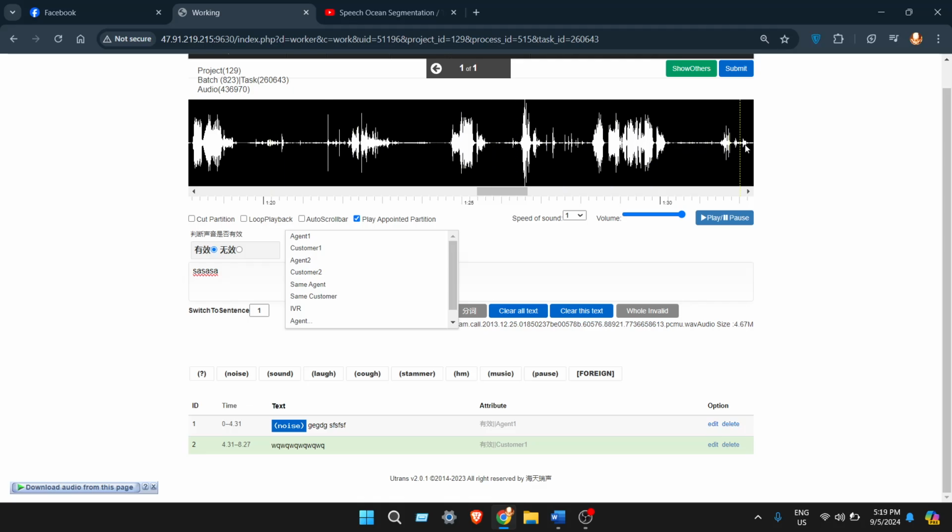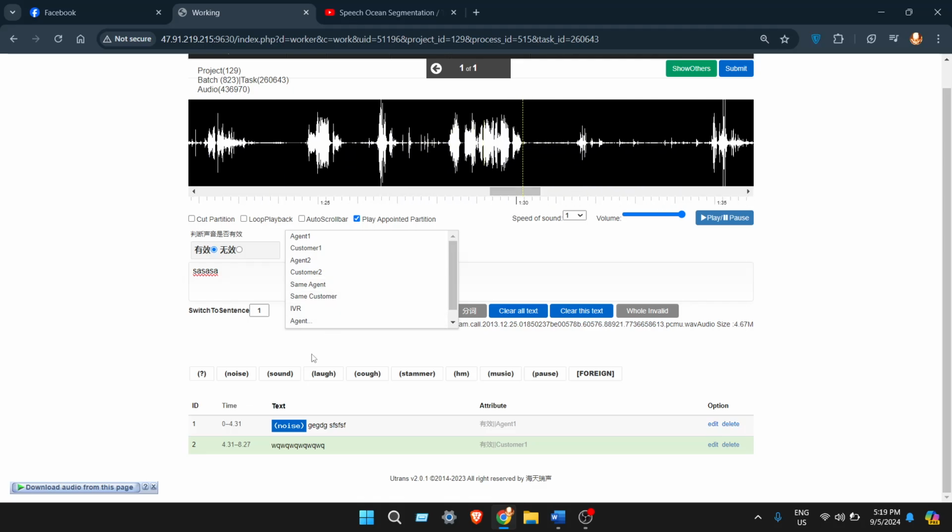If the pause is more than 20 seconds, after the first person has finished their sentence, we first write the sentence, then click on the pause tag.